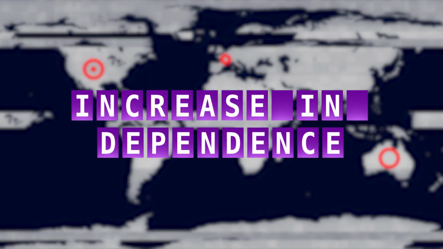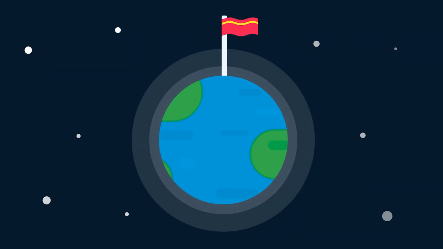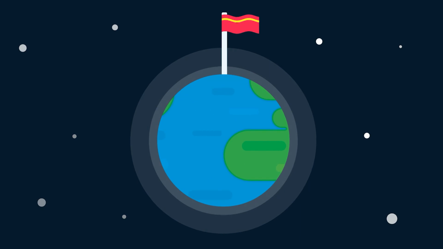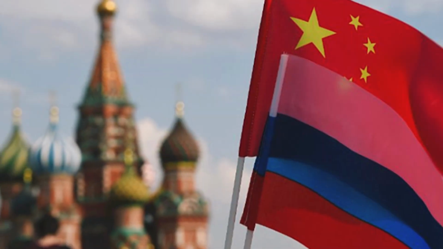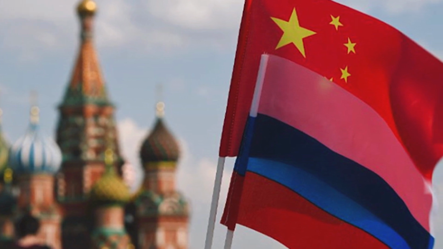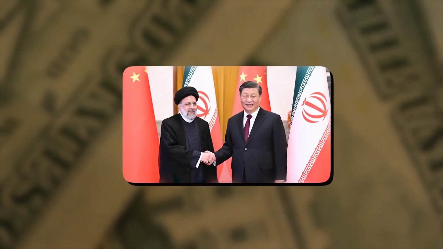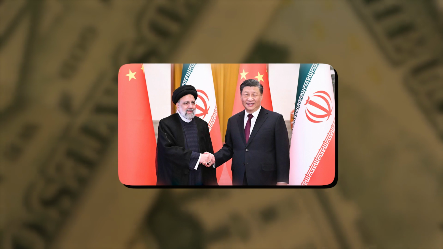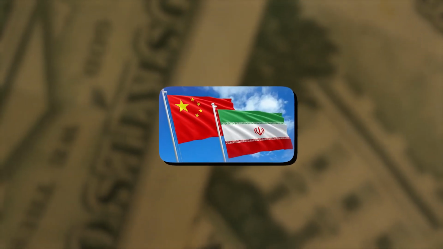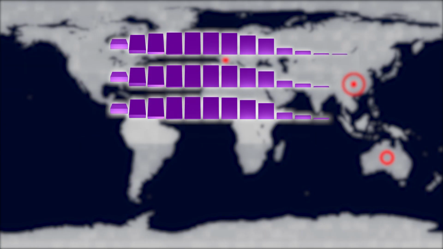Increase in economic dependence. Countries under sanctions may become more dependent on a limited number of partners, making them vulnerable to external influences. This can lead to increased economic dependence on countries like China or Russia, which often serve as alternative partners. For example, Iran, facing Western sanctions, has become more dependent on economic ties with China. This creates asymmetrical economic relationships where Iran becomes vulnerable to China's policies and economic interests.